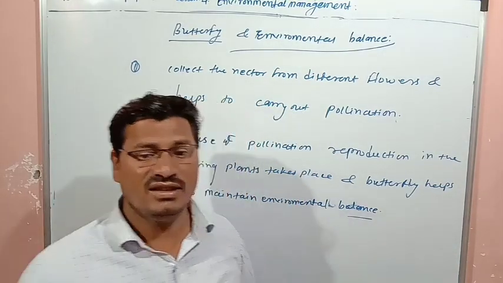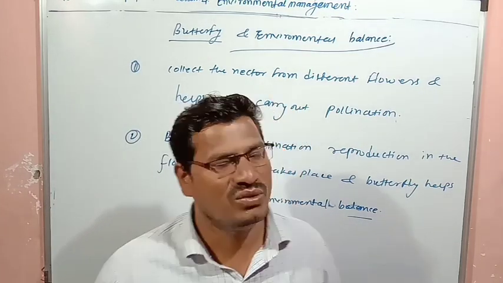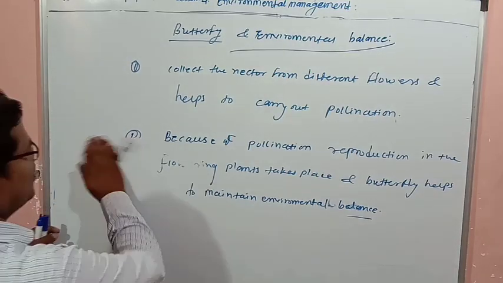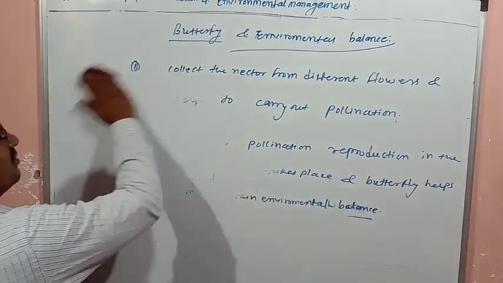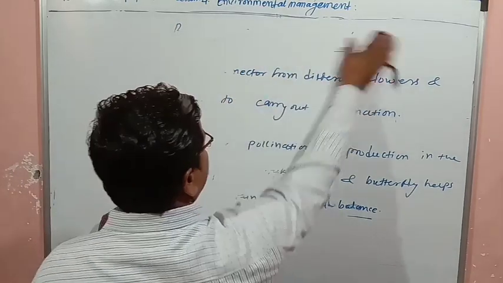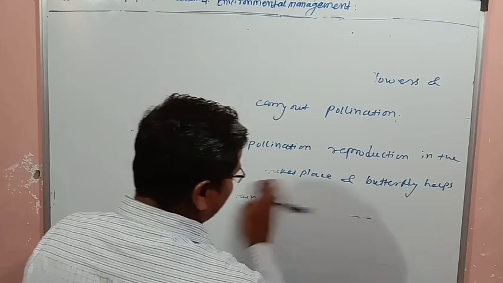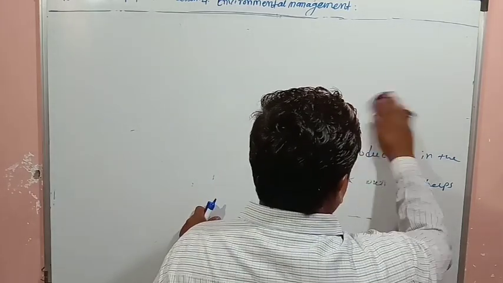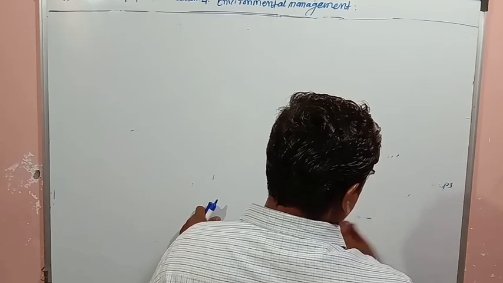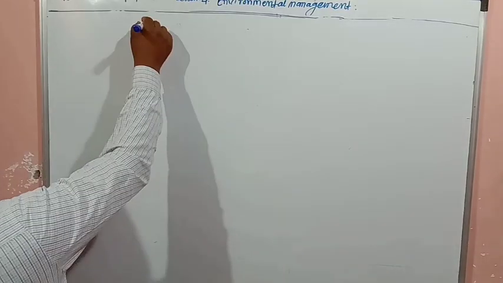So next thing is there, some laws are there about environmental conservation. Laws about environmental conservation. Next point is there, laws about environmental conservation. So which laws are there for the environmental conservation?